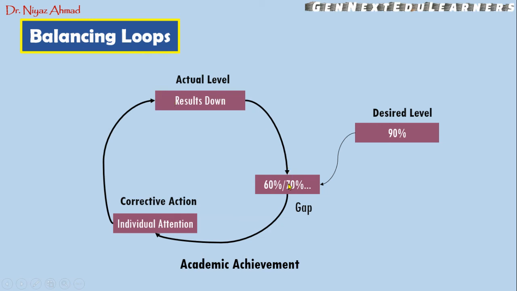Suppose this is now 70%, then also there is a gap. You want 90%, but there is a gap, it is 70%. Again you are going to give more individual attention to the student. Again you are going to see the performance, and it is 90%. Till 90% is achieved, you are going to repeat this process of attaining academic achievement. Okay, so this is an example of a balancing loop.